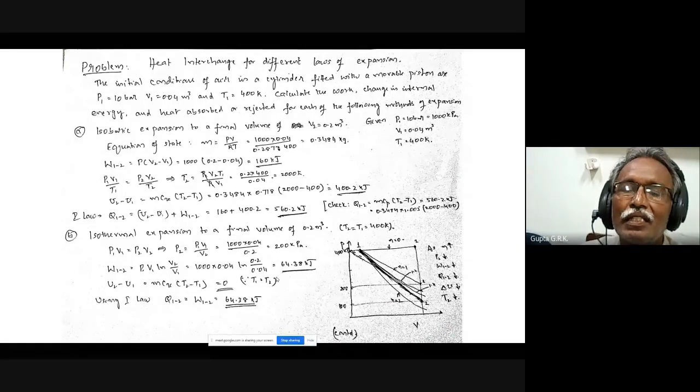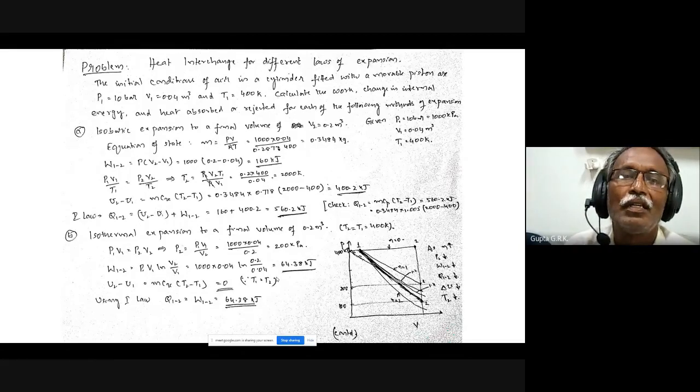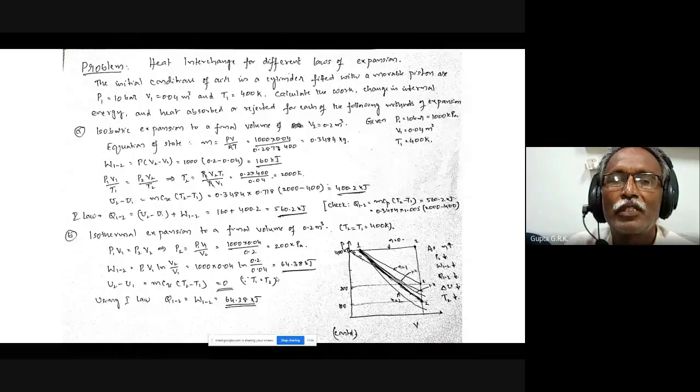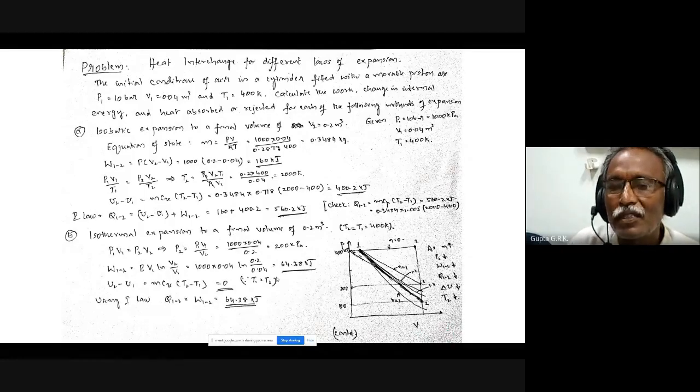So the initial conditions of air in a cylinder fitted with a movable piston are 10 bar, 0.04 meter cube, and 400 Kelvin. Pressure, total volume, and temperature are given. Calculate the work, change in internal energy, and heat absorbed or rejected for each of the following methods of expansion. There is only one process, but for different processes, what will be the values? It gives some insight also.